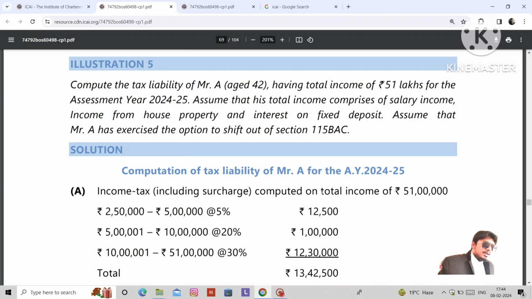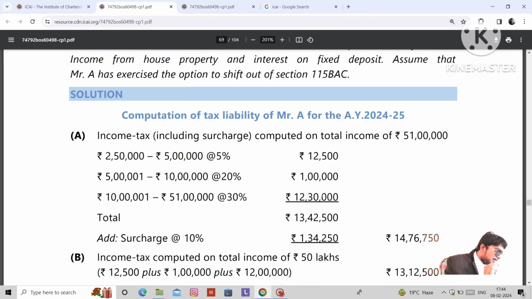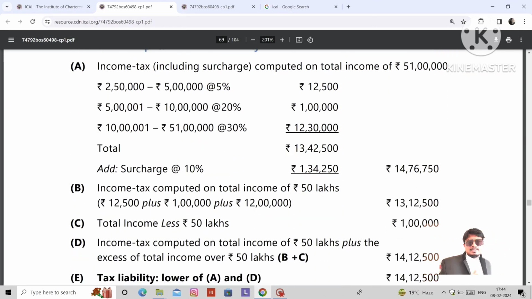If you see, we computed under the optional regime. He is below 60 years, so the basic exemption limit is 2,50,000. Between 2,50,000 and 5 lakhs, his tax liability is 5%, that means 12,500. 5 lakhs to 10 lakhs, 20%, that is 1 lakh. 10 lakhs to 51 lakhs, 30%, that means 12 lakhs 30,000. Total 13 lakhs 42,500. Add the surcharge at the rate of 10%, so the total tax liability is 14 lakhs 76,750. This is step 1.